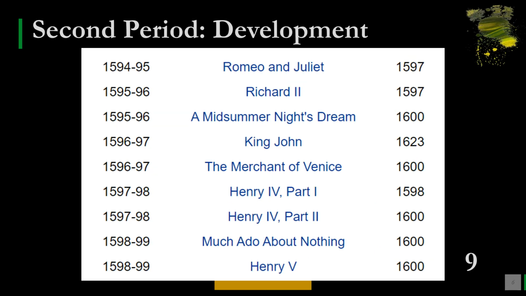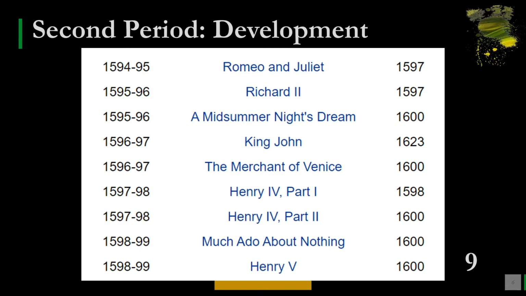Next, the second period, and it is called development, because in this period we can find some maturity and development in the writing and performance of William Shakespeare. Here we have performance 1594-95, Romeo and Juliet, printed in 1597.